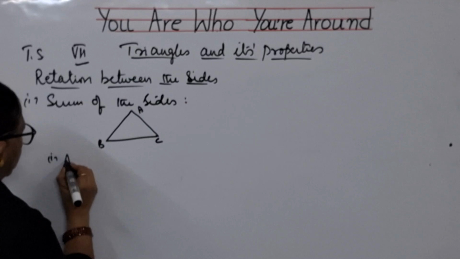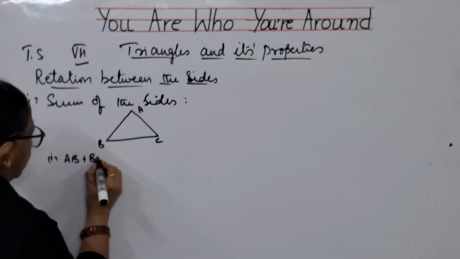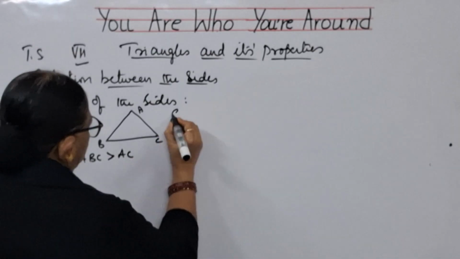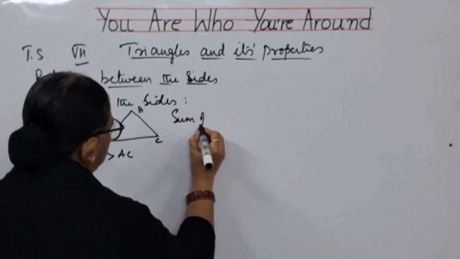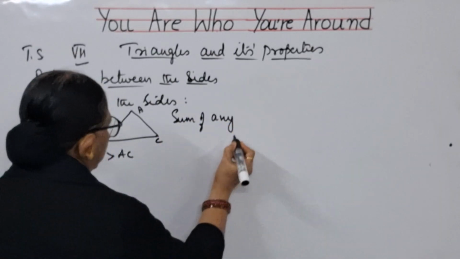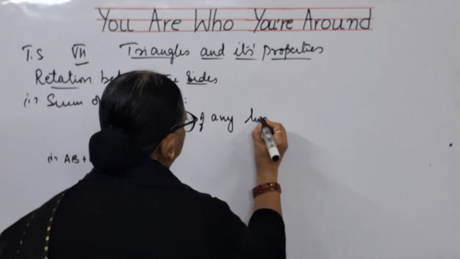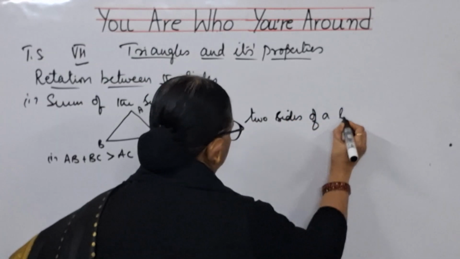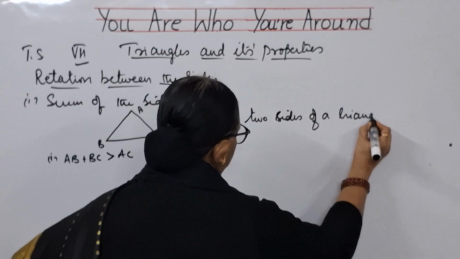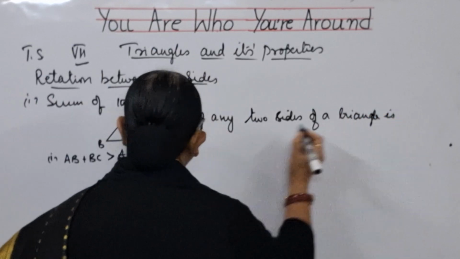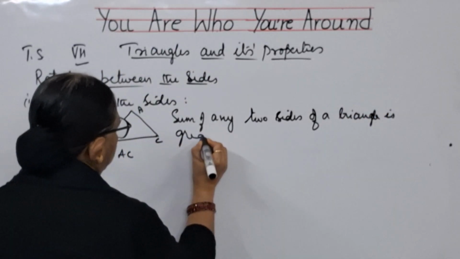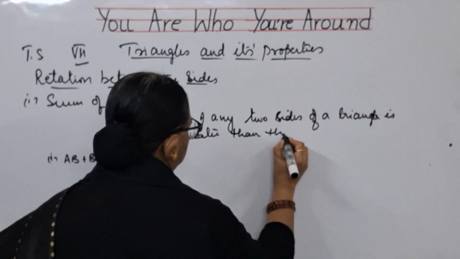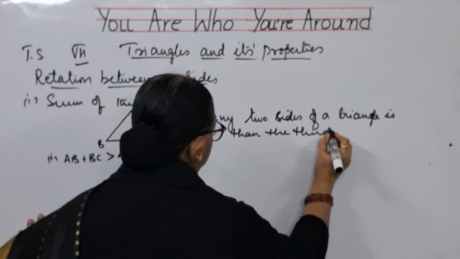First one, AB plus BC should be greater than AC. That means what, children? Sum of any two sides of a triangle is greater than the third side.